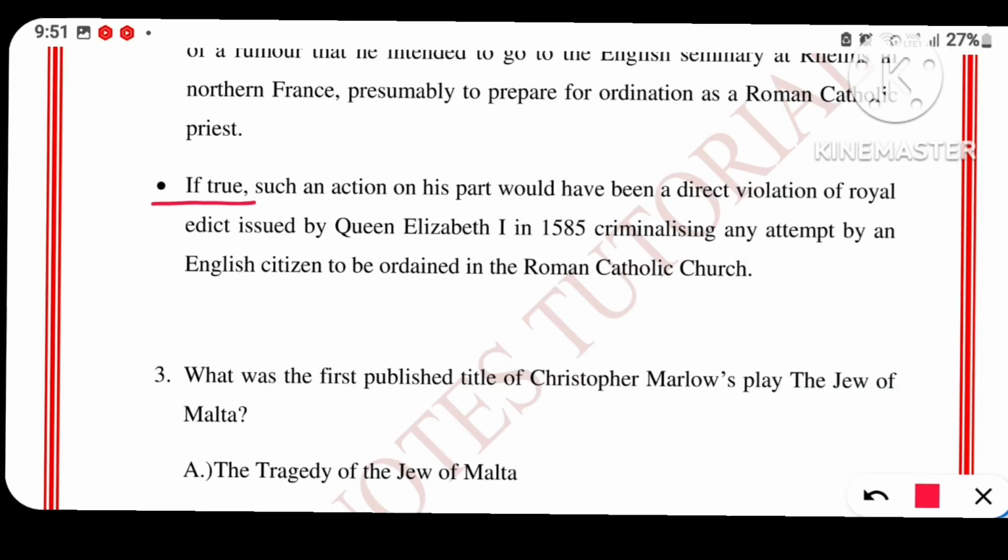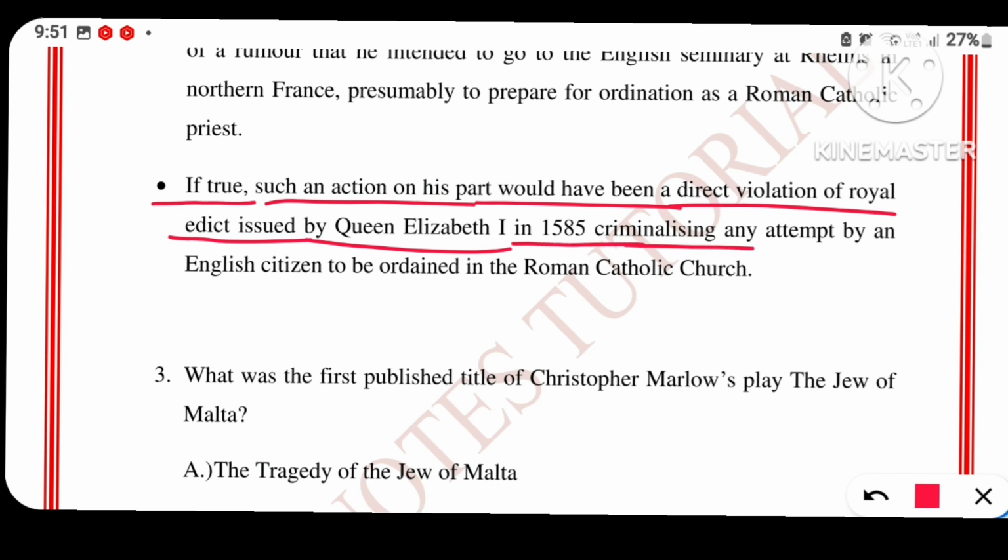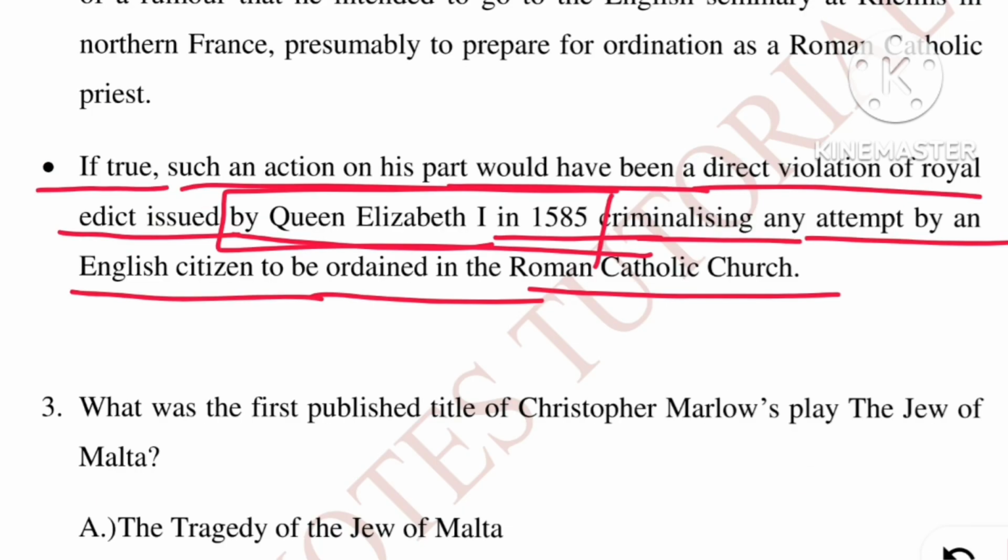If true, such an action on his part would have been a direct violation of a royal edict issued by Queen Elizabeth I in 1585, criminalizing any attempt by an English citizen to be ordained in the Roman Catholic Church. Common people could not be the priest of the Roman Catholic Church, and therefore he was stopped from being given the degree, but later on it proved to be false.